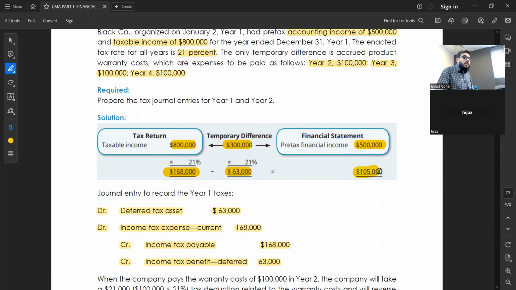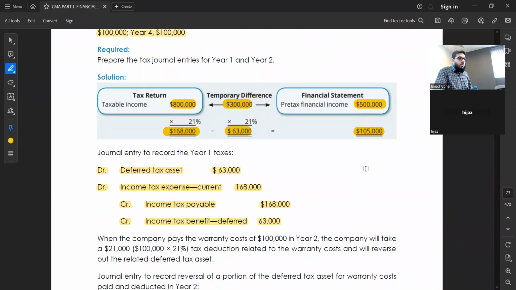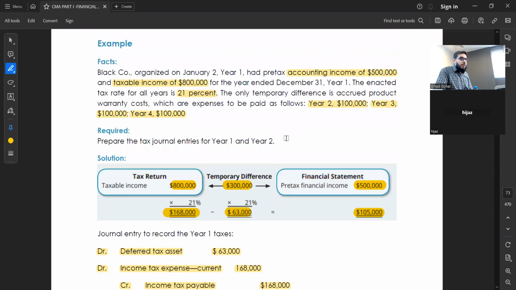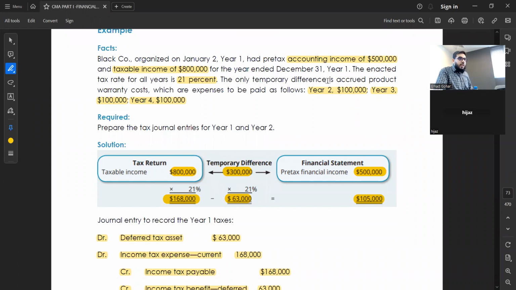500,000. So that's why I will only show the tax in my accounts relating to 500,000, not 800,000. You got the story? So this adjustment leads to less income tax expense shown in the income statement. Clear, everyone? Now, in year 2, what will happen? Because if you remember, every year they say 100,000 will be unfolded. So in year 2, when 100,000 unfolds, how much is 21% of 100,000?